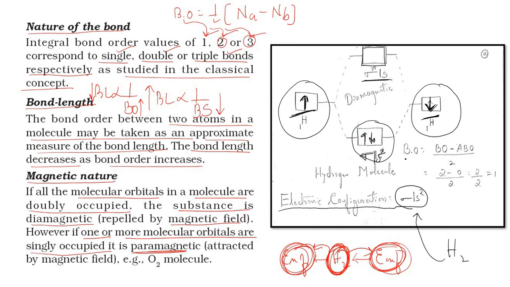Next, I have to go for the bond order. Bond order is one half of the difference between bonding molecular orbital electrons and anti-bonding molecular orbital electrons. In bonding I have 2 electrons, so I write 2, minus anti-bonding, there is nothing, that is 0, so 2 over 2, and this gives the bond order to be 1. So bond order in hydrogen molecule is 1, and since there are no unpaired electrons, all are doubly present here, the molecule is diamagnetic in nature. Is it clear, students? The remaining examples we are going to learn in the incoming video. Thank you for watching.